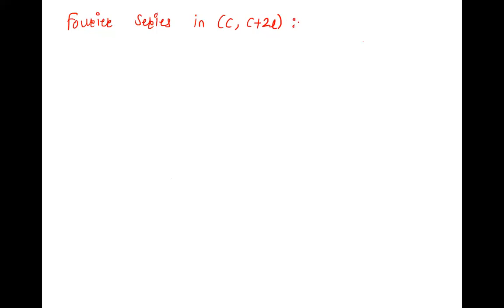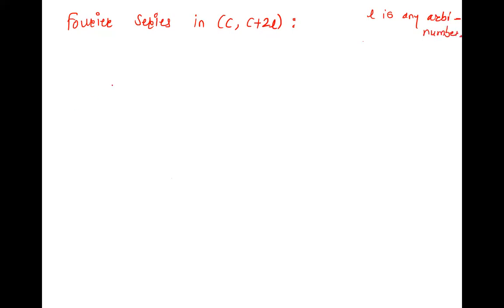Okay. So Fourier series in C to C plus 2L. Previously it was C to C plus 2 pi, right? Now that pi is replaced by L, where L is any arbitrary number.